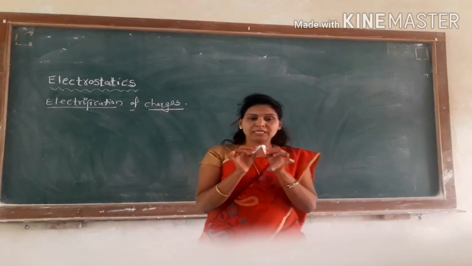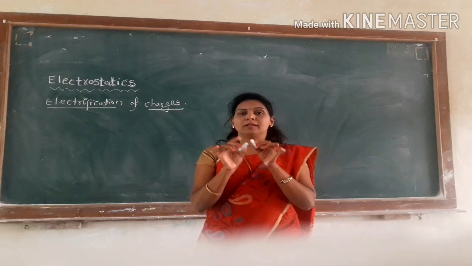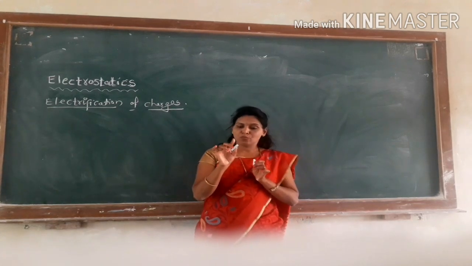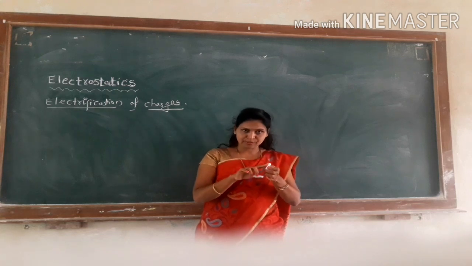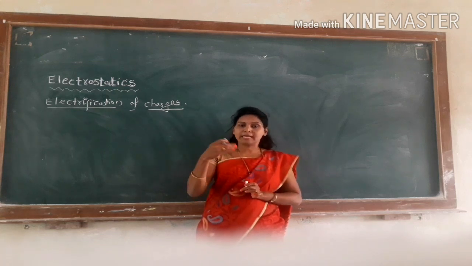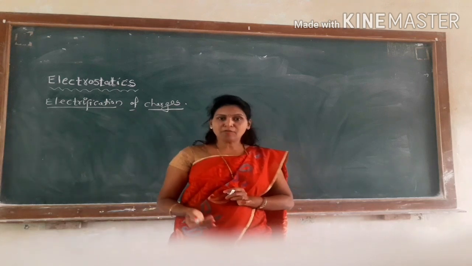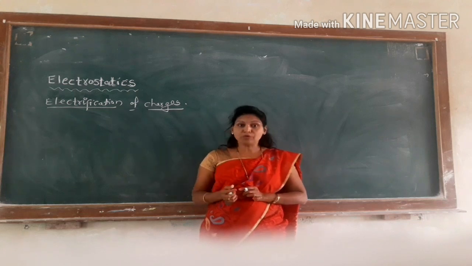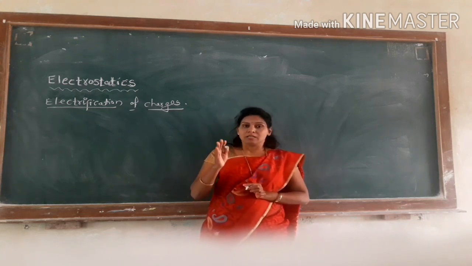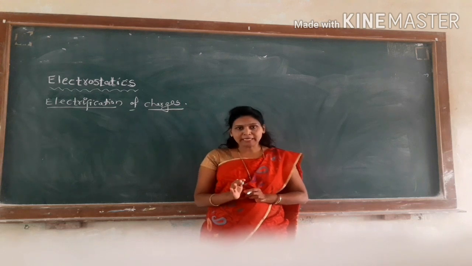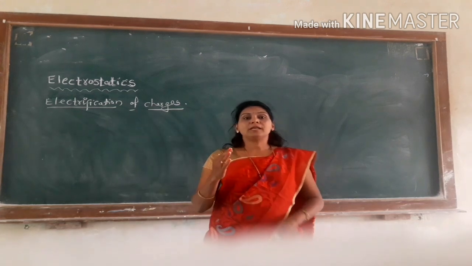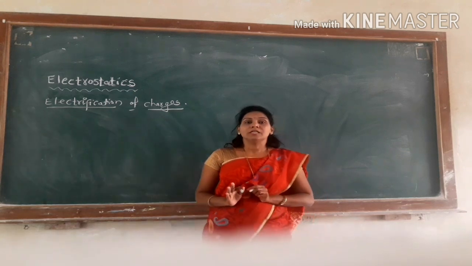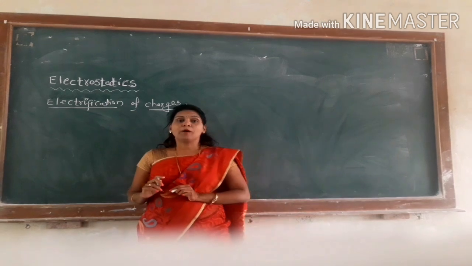When two substances are rubbed together, there is a transfer of electrons from one substance to another, and the substance gaining electrons becomes negatively charged and the substance losing electrons becomes positively charged. Electrical charge can neither be created nor destroyed, but it remains conserved or constant. This is the law of conservation of charges.